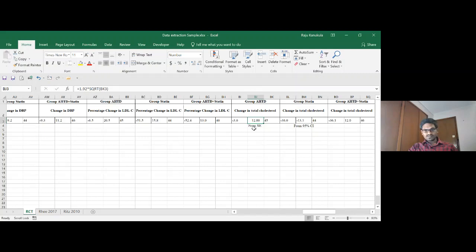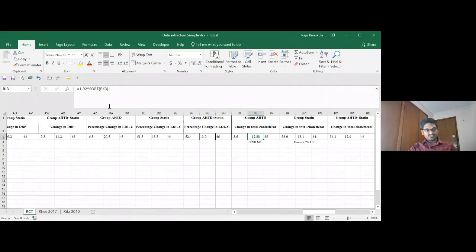As I said, I'll explain how we captured from standard error. I applied that formula here. This 1.92 was the standard error in the table I captured, and this is the sample size. I applied the formula multiplying by the square root of n, so I'm getting 12.88. Again, from the 95% confidence intervals, the square root of the sample size times the upper confidence interval minus the lower confidence interval, divided by 3.92. If we apply that formula, we get minus 13.1.